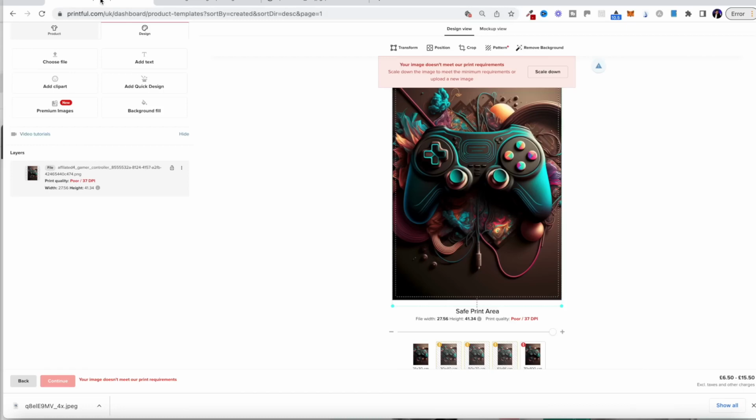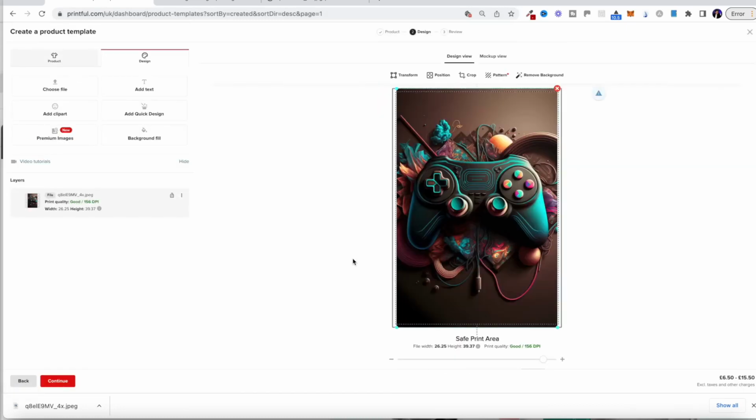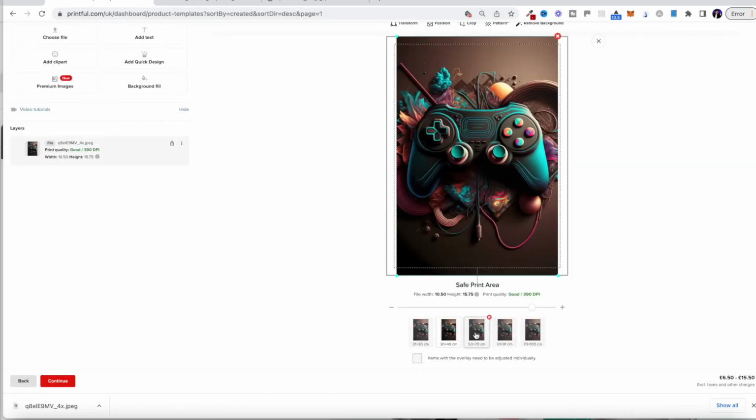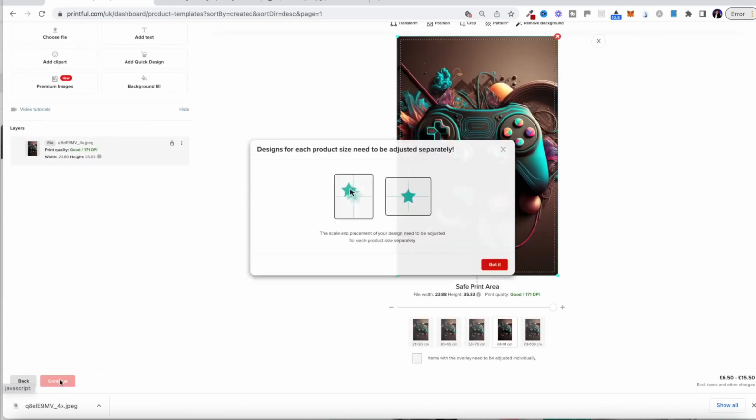So if we go back to Printful, we can delete that, we can upload the newer version, and as you can see, it's much higher quality in all of the versions. Then we can click continue. So once you've created your product template, now you can actually sell this online.